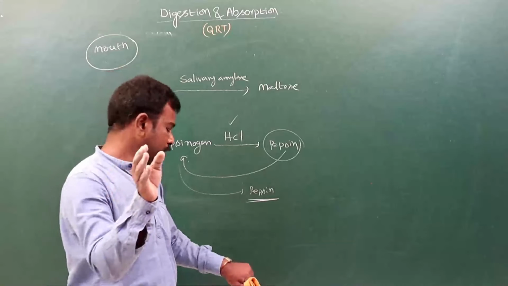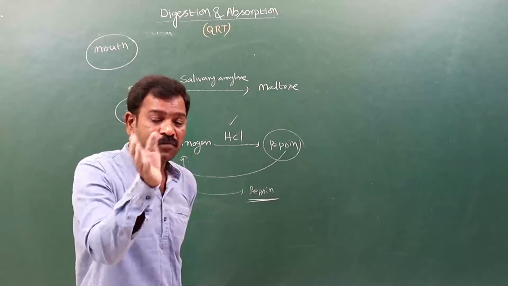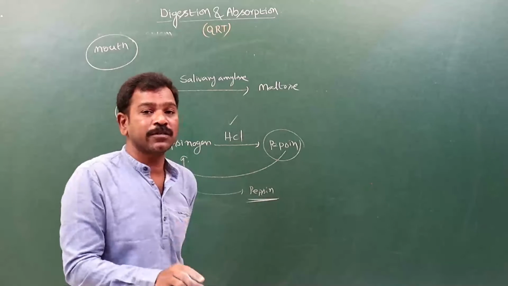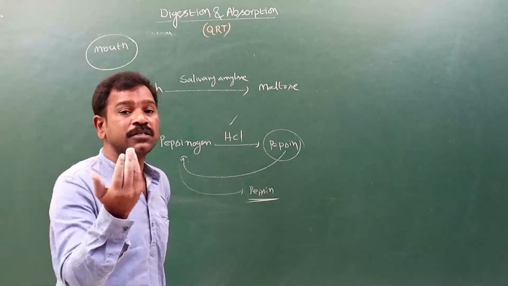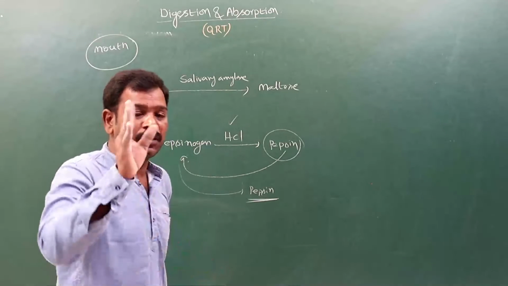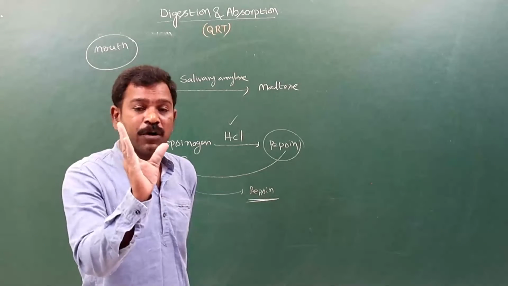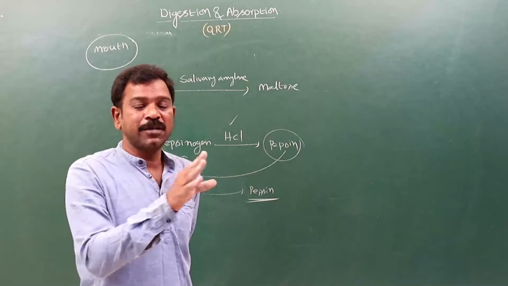After reaching the cytoplasm of the epithelial cell, these fatty acids and glycerol are synthesized into triglycerides. And already in the cytoplasm of that epithelial cell, phospholipids, cholesterol, and fat soluble vitamins are present.